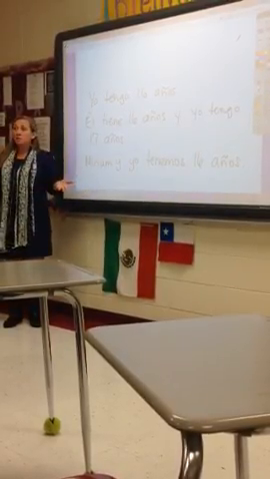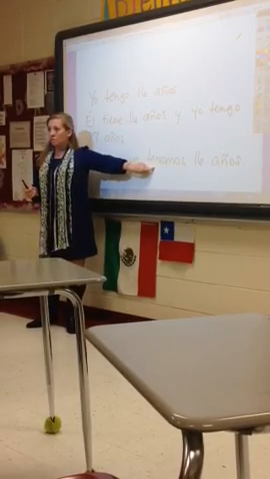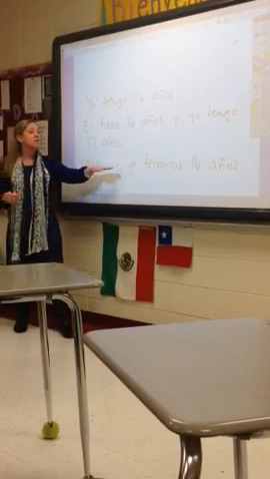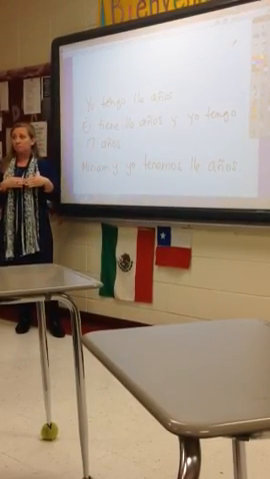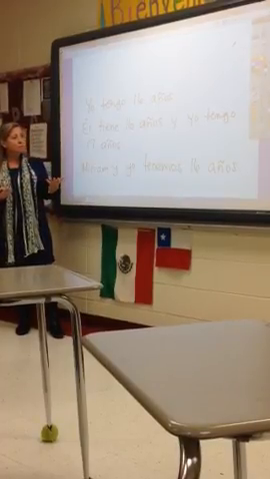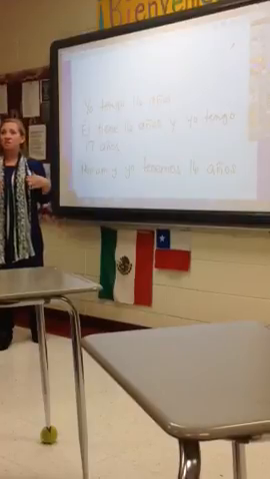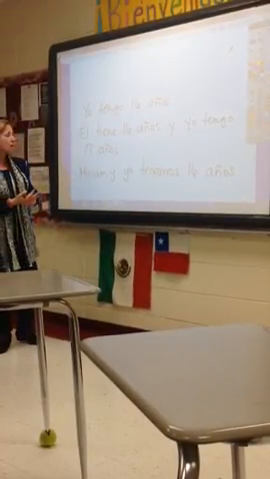Now, if the two of you are the same age, you can use the nosotros form. We are 16. So, for example, Miriam y yo tenemos 16 años. You can write it together. Really, the only form you're not going to use is going to be the ellos, ellas, ustedes, because there weren't any questions that were about they or you all.